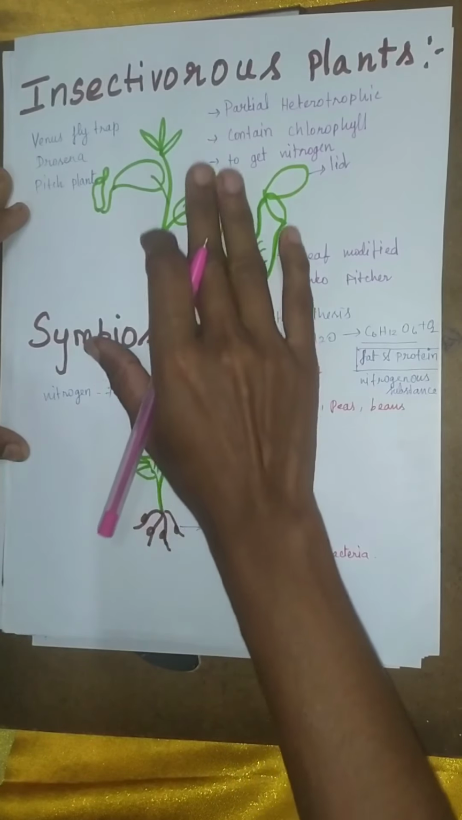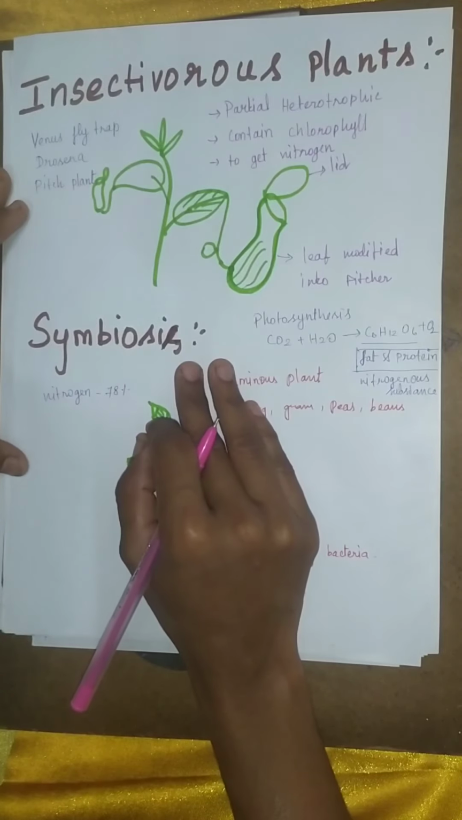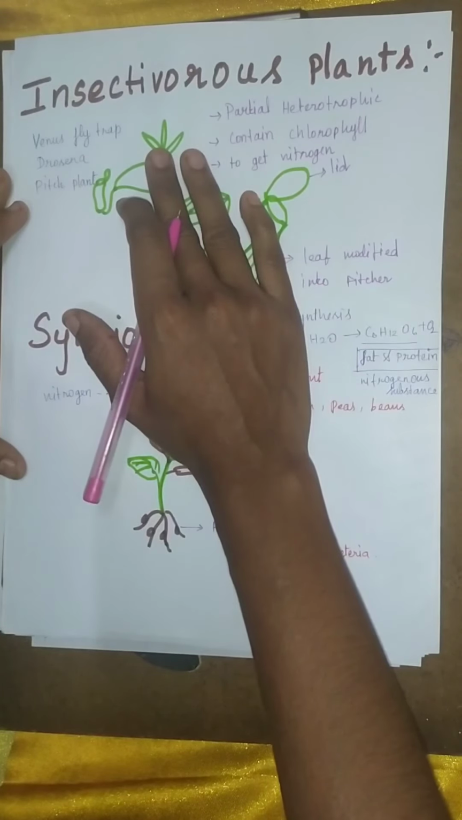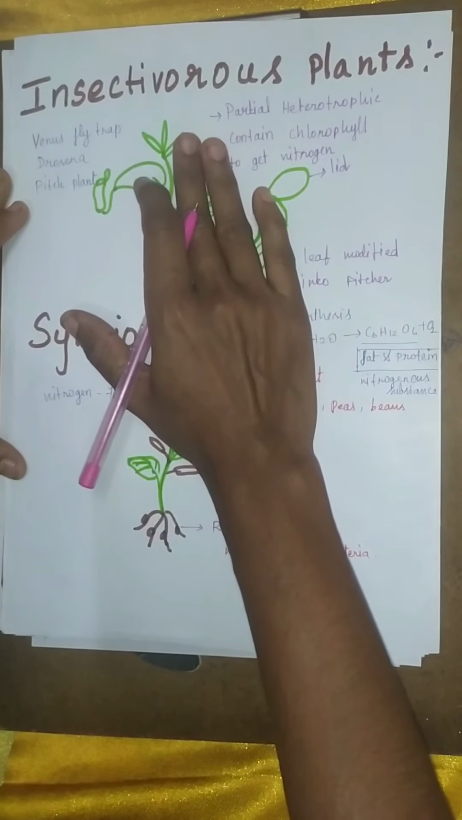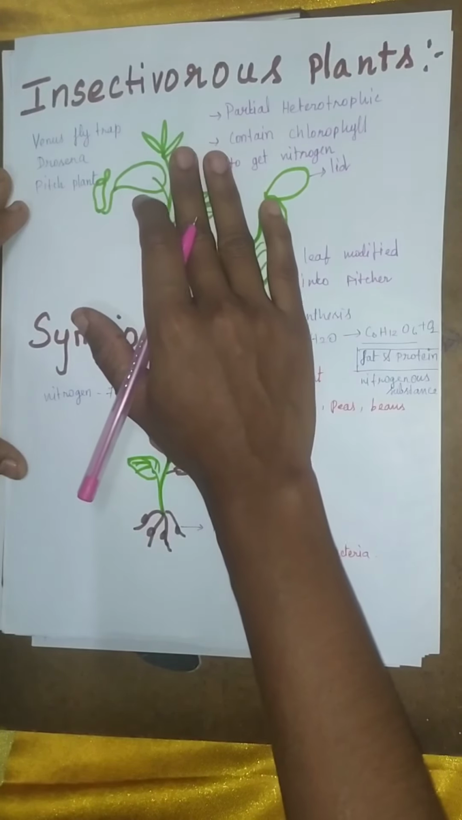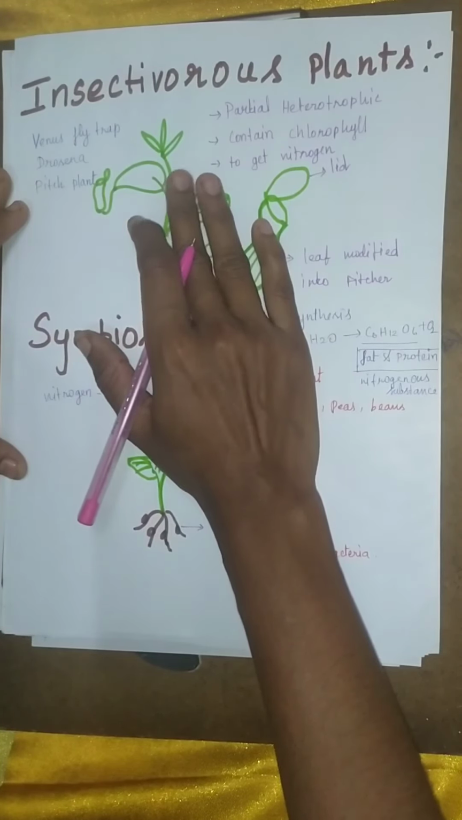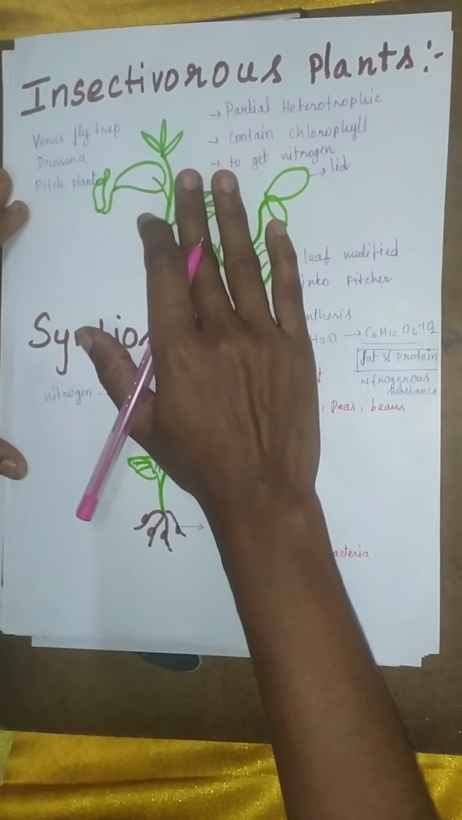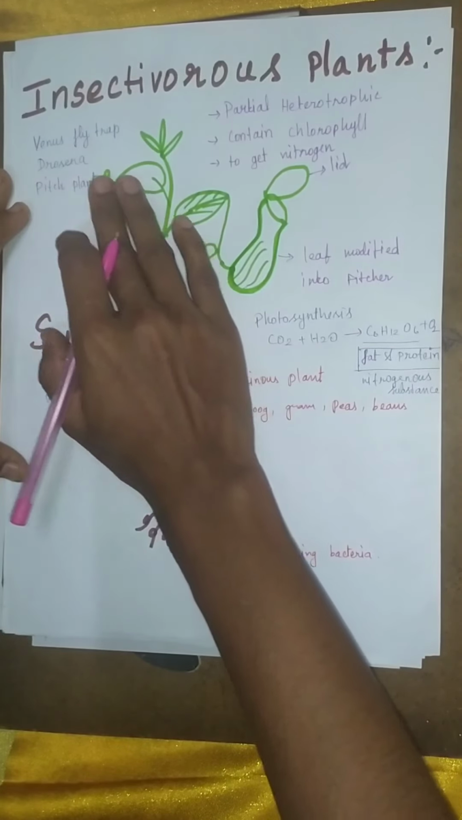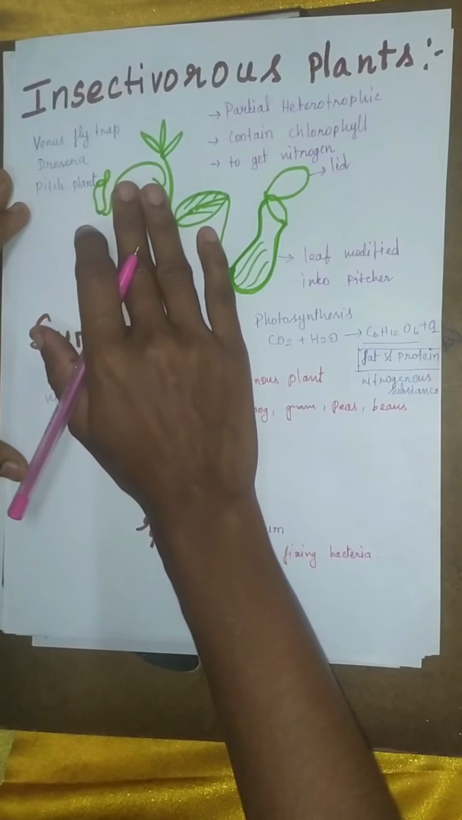In this video, we are going to study about insectivorous plants and symbiotic relationship. What are insectivorous plants? Some green plants depend on other organisms to fulfill their nutrient requirements. Means few green plants are not getting all the nutrients from the soil in which they grow. They depend on other organisms to get all the nutrients. Example, Venus flytrap, Drosera, pitcher plant. These are all called insectivorous plants because they depend on insects to get all the nutrients.